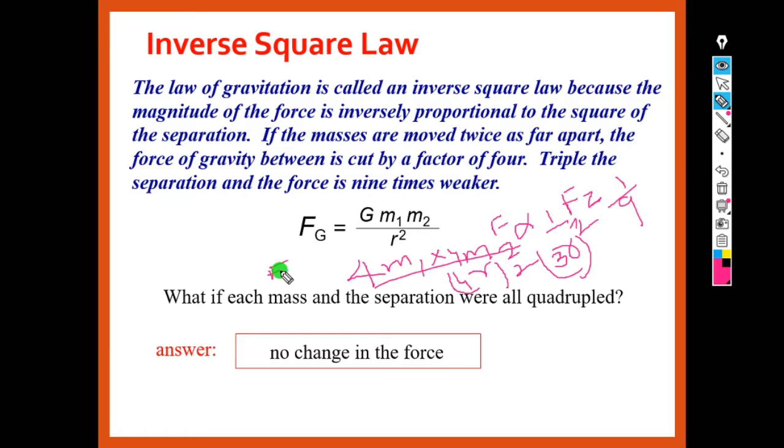So now if you see, 4 fours is 16, so 16 G m1 m2, and again this will also become 16 r square. That means 16 gets cancelled, so now the answer will be F is equal to G m1 m2 by r square. That means no change in the force.